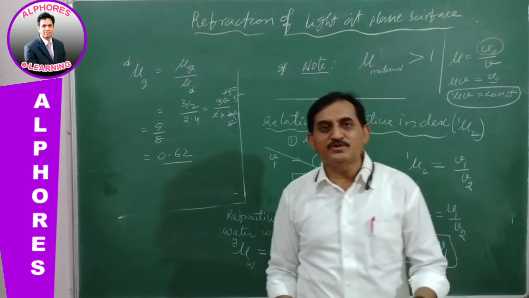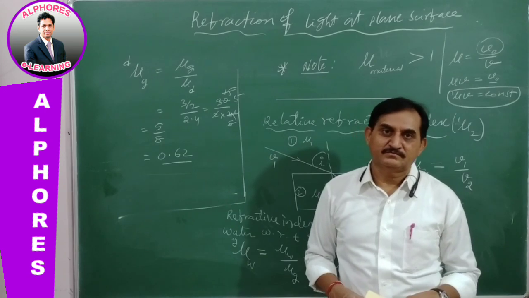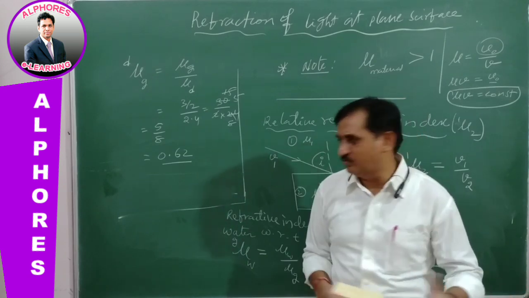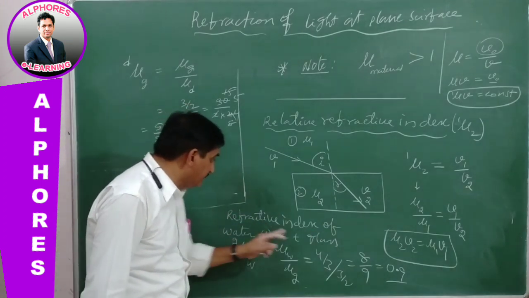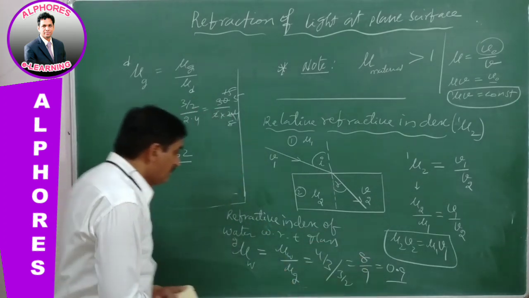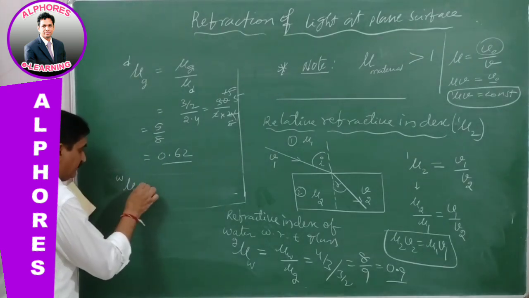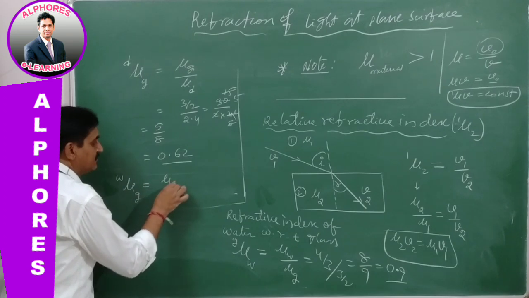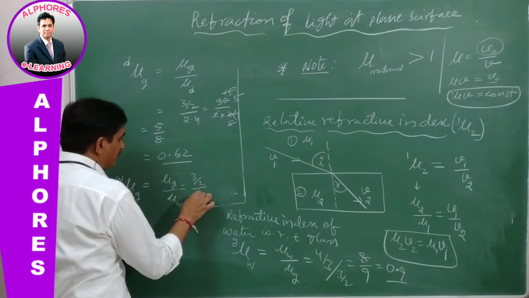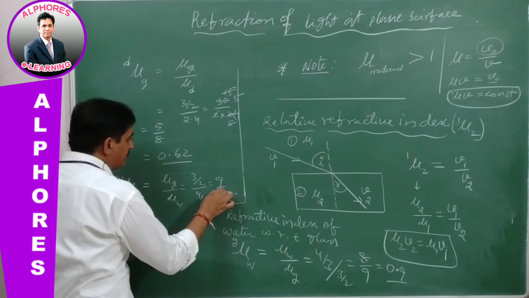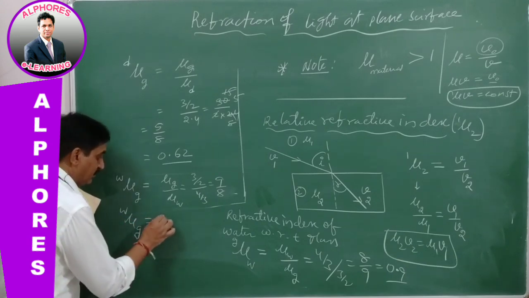Therefore, relative refractive index may be less than 1, or it may be greater than 1. Of course, the refractive index of water with respect to glass is less than 1, but glass with respect to water is mu glass by mu water, which is equal to 3 by 2 divided by 4 by 3, which is 9 by 8, equal to 1.1.